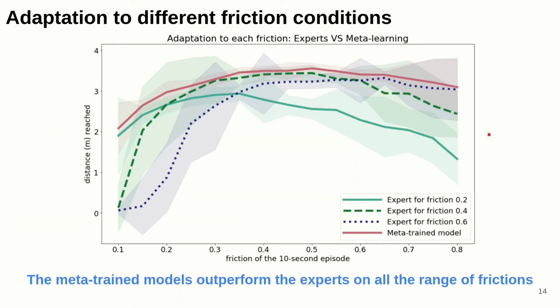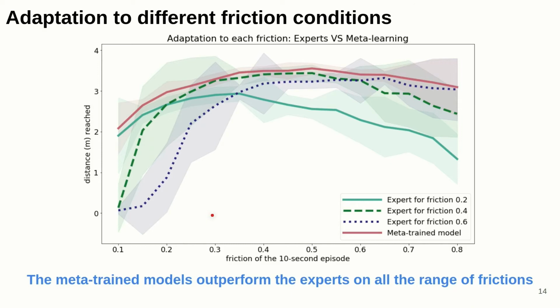Here we present a first application of this meta-learning for the adaptation to different friction conditions. We first train an expert for the different frictions 0.2, 0.4 and 0.6. Then we use those three experts to gather a dataset for each condition. We then use those datasets to meta-train a model.